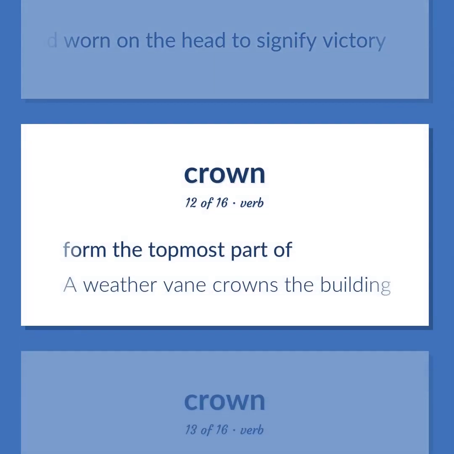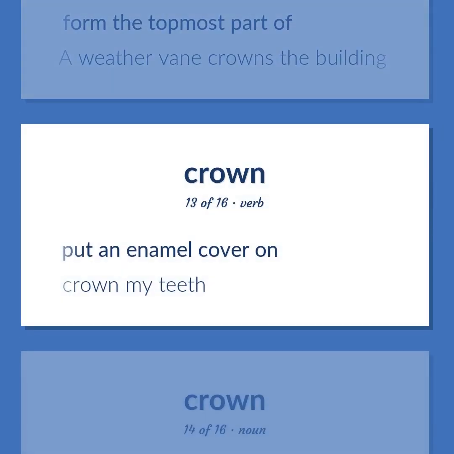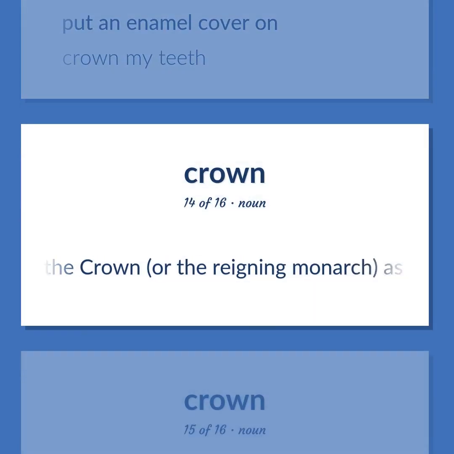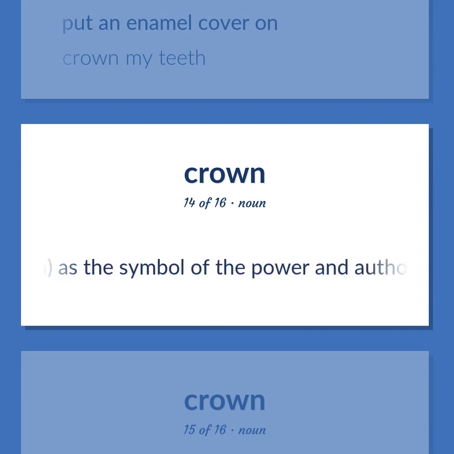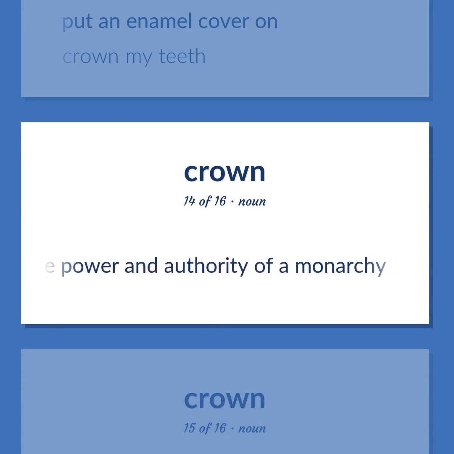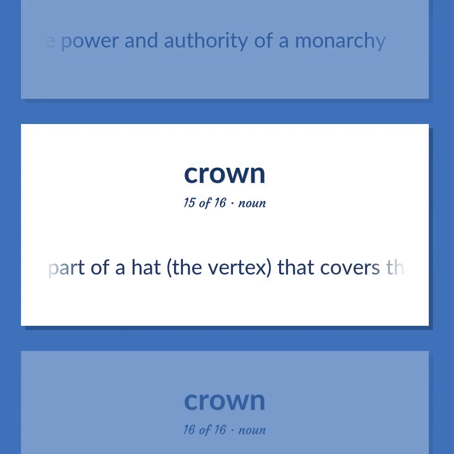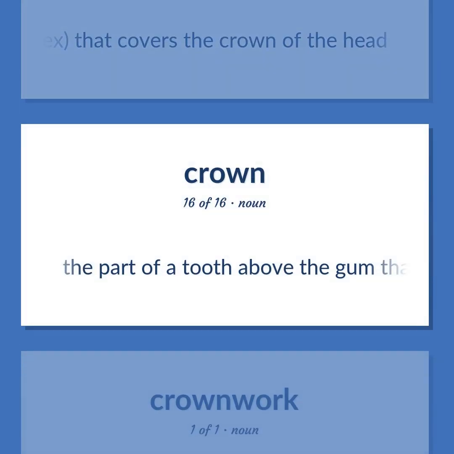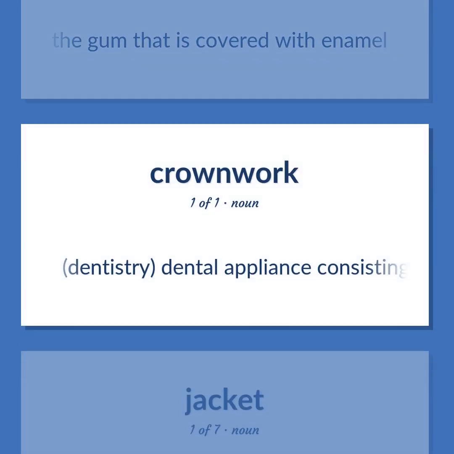Form the topmost part of. A weather vane crowns the building. Put an enamel cover on. Crown my teeth. The crown, or the reigning monarch, as the symbol of the power and authority of a monarchy. The part of the hat, the vertex, that covers the crown of the head. The part of a tooth above the gum that is covered with enamel. Dentistry, dental appliance consisting of an artificial crown for a broken or decayed tooth.